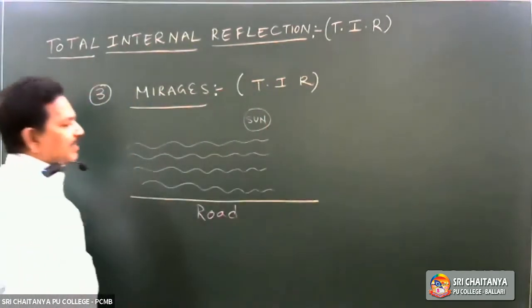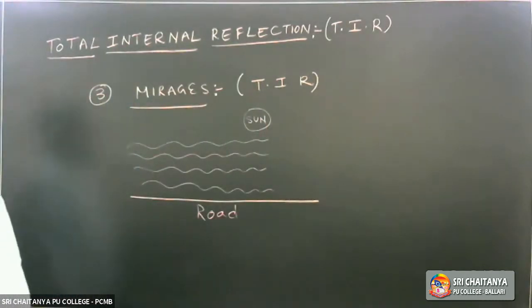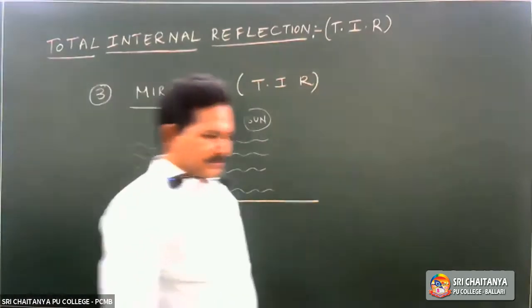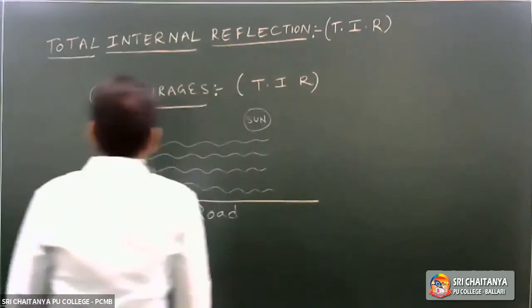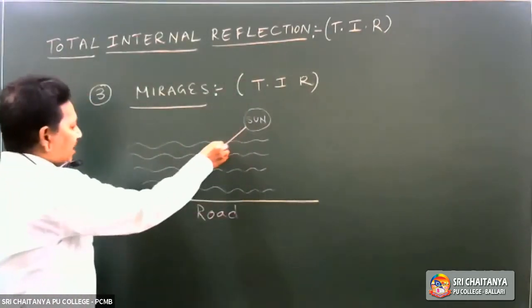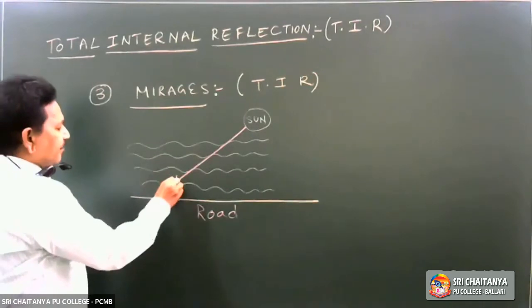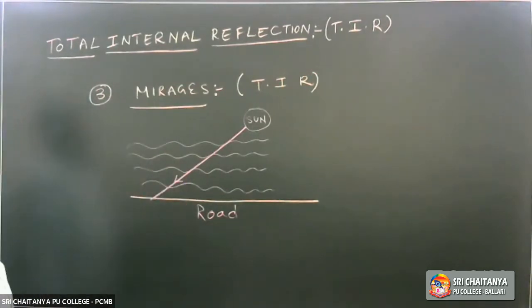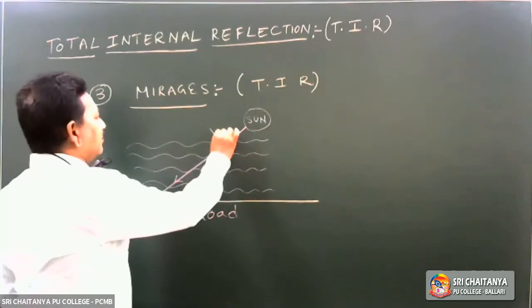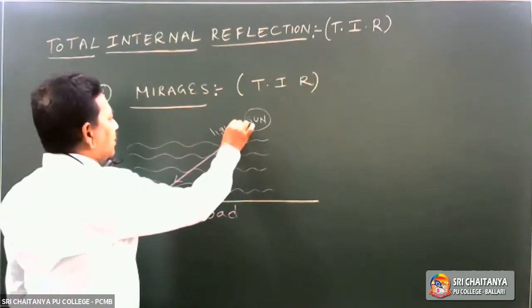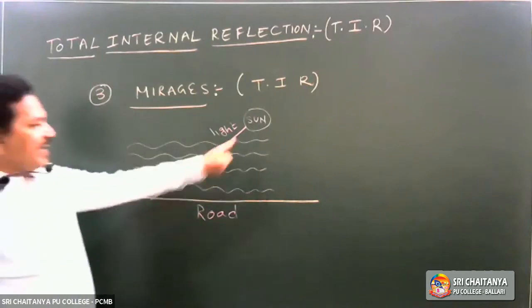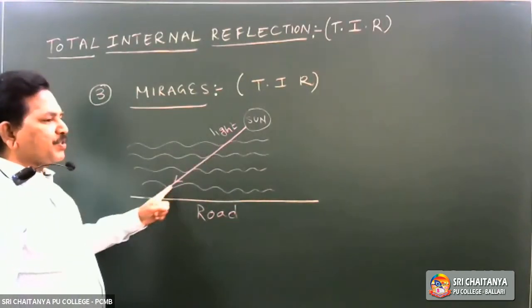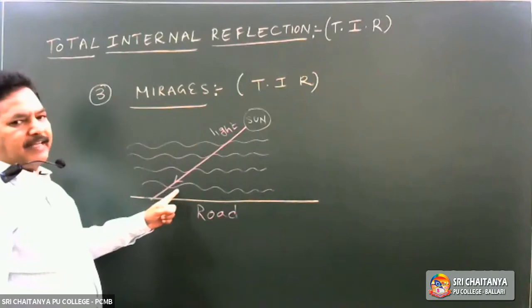Let us consider the sun. In winter season, the temperature will be less. Sun's radiation, temperature will be less. Then directly the sun rays, light rays will fall onto the ground without any phenomena. This is the light which is falling onto the ground. During what season? During winter season. During winter season, light rays from the sun reach the ground along a straight line path.